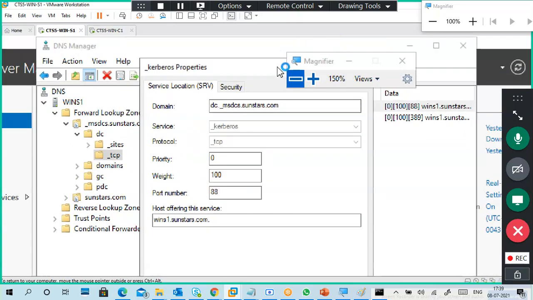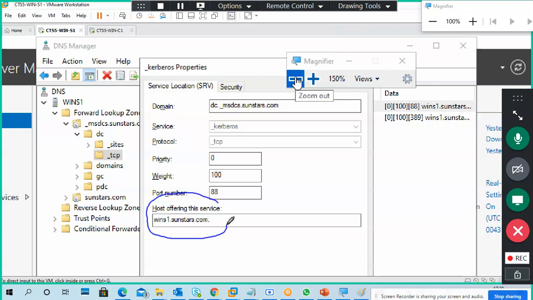I will go to the pen again. Host offering this service. Which name is it showing? FQDN, my server name. Which service? Kerberos service, the authentication service provided by this server.